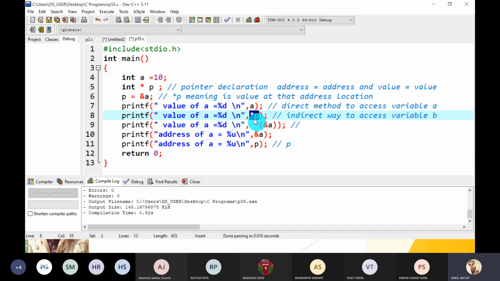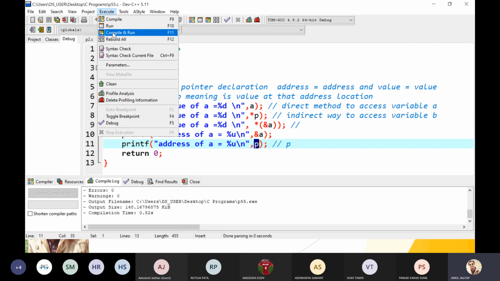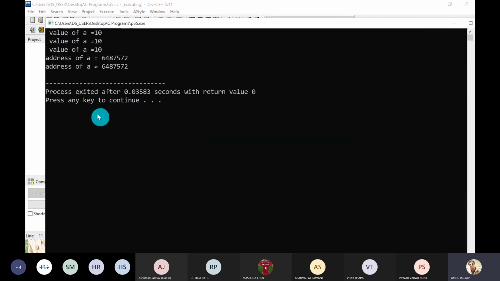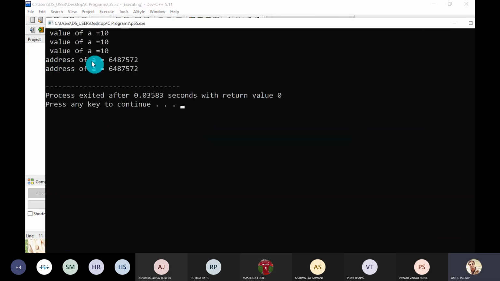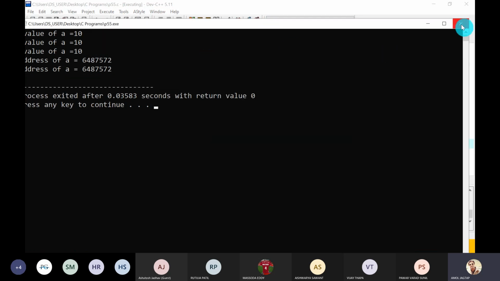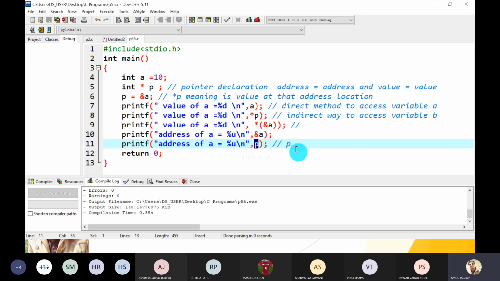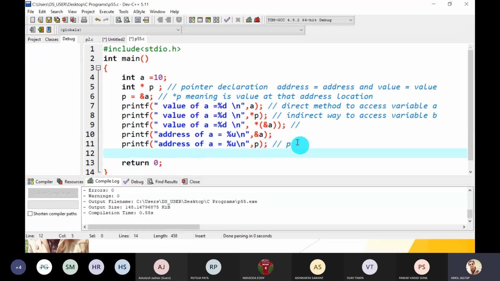What address does P store? The address of A. So it gives you the same value. Just compile and run. Let's check both, the previous and next line. Both are the same. Great.